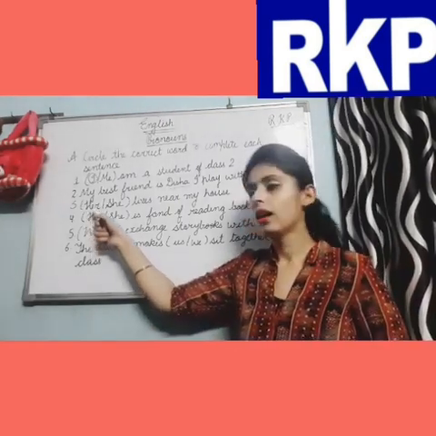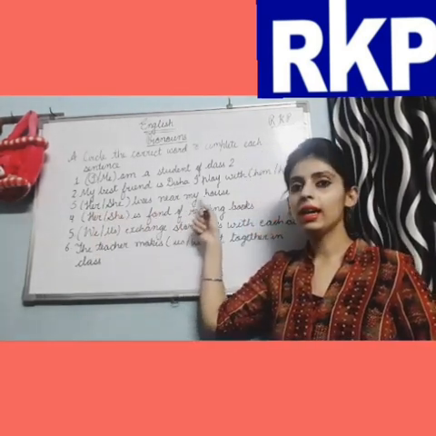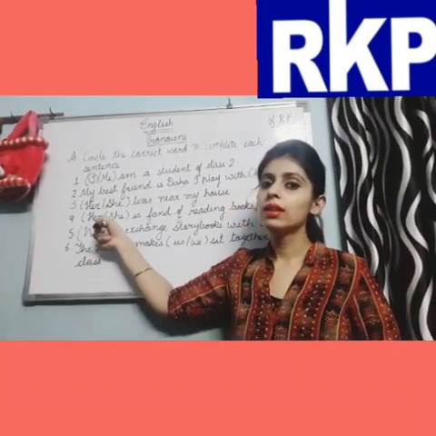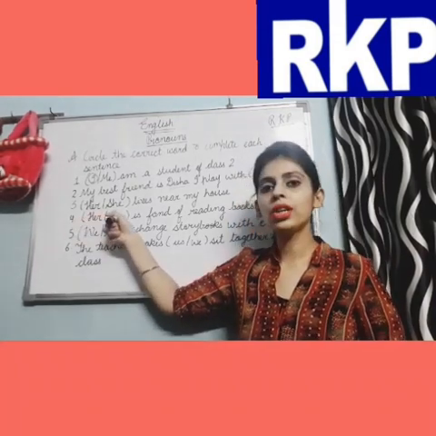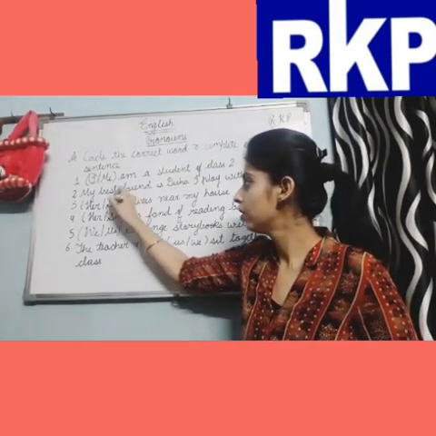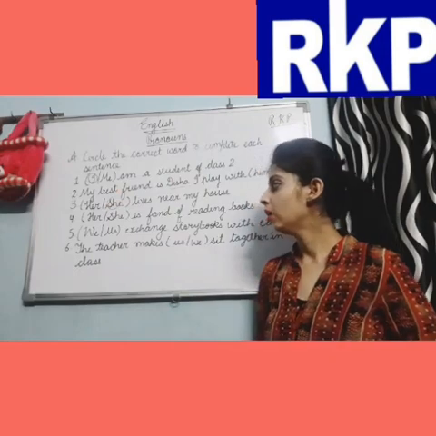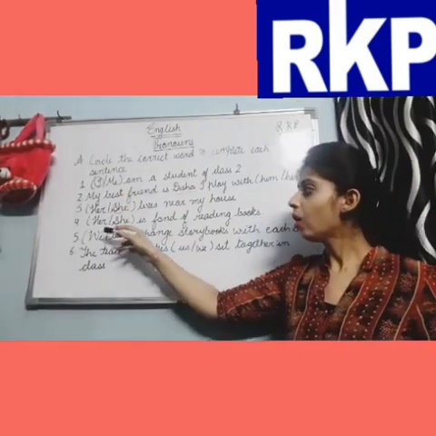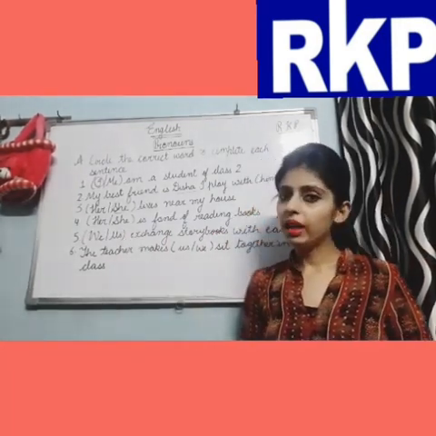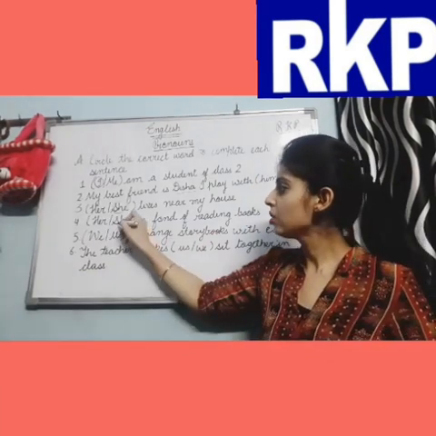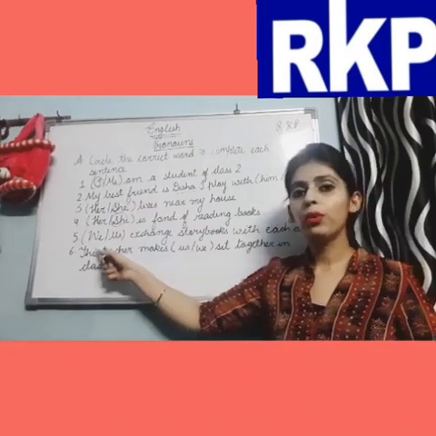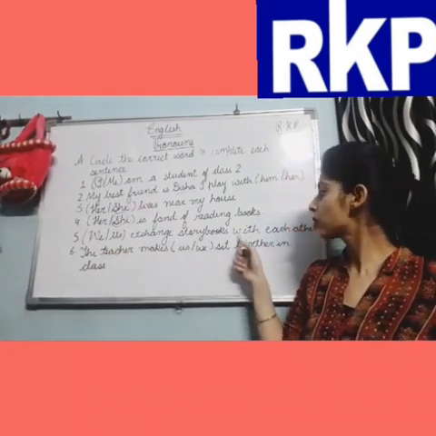Now the next one is: her or she lives near my house. In the beginning of the sentence, we use subject pronoun. So, her or she, which is the subject pronoun? Right, she is the subject pronoun. So, circle she. Now, the fourth one is: her or she is fond of reading books. This is the same as the third one. At the beginning, we use subject pronoun and she is the subject pronoun. Circle she.